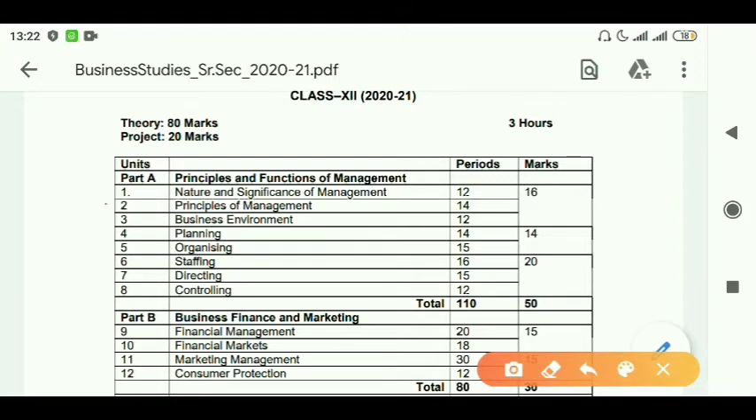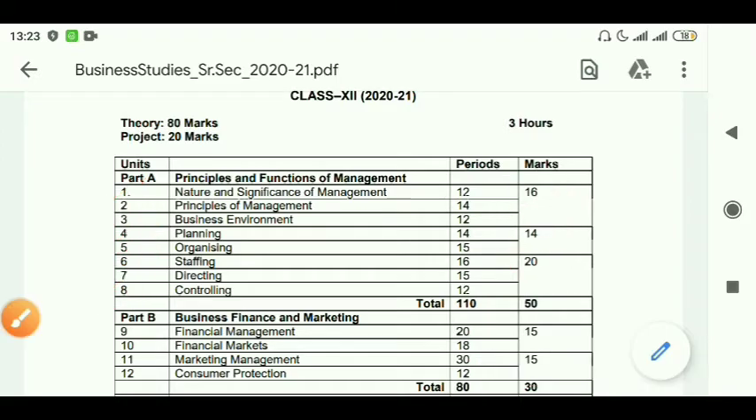Chapter 1, Chapter 2 and Chapter 3. These 3 chapters will come in a combined way for 16 marks. Chapter 4, Planning, and Chapter 5, Organizing, it will come for 14 marks. Chapter 6, 7 and 8, that is Staffing, Directing and Controlling, they will be coming for 20 marks, thereby making it a total of 50 marks for Part A. I hope this classification would be very clear to you.